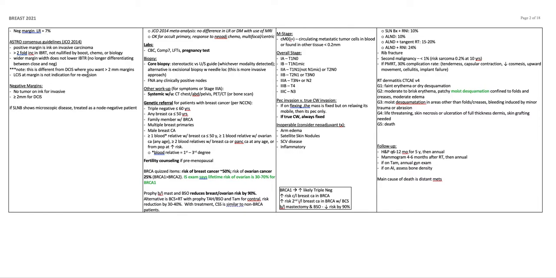Note that this is different from DCIS, where you do want greater than 2 millimeter margins. LCIS at a margin is no indication for re-excision. Negative margins, no tumor on ink for invasive, greater than or equal to 2 millimeters for DCIS. If a sentinel node biopsy shows microscopic disease, you treat as a node-negative patient.